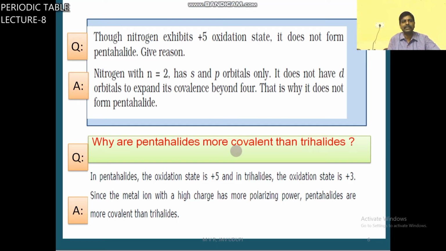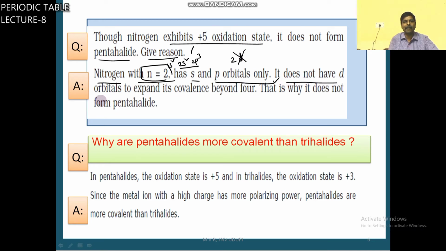Here some questions we will see. Though nitrogen exhibits +5 oxidation state, it does not form pentahalide. Give reason. Already you have seen, nitrogen has only 2 shells, 1s2, 2s2, 2p3. N is equal to 2, so s and p orbitals only. In n = 2, d orbitals are not possible.